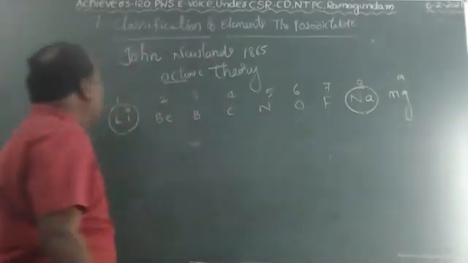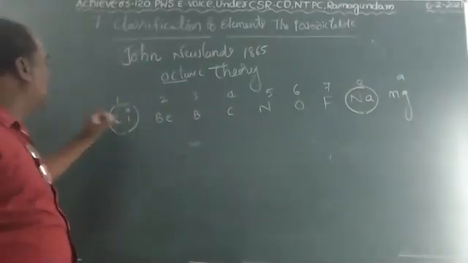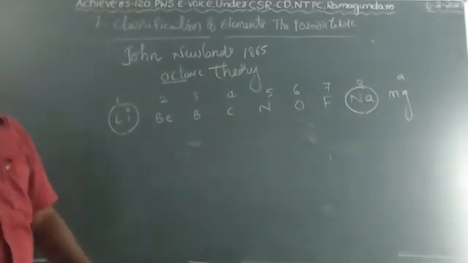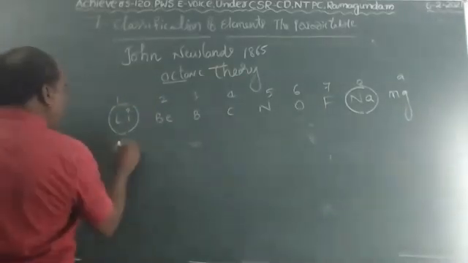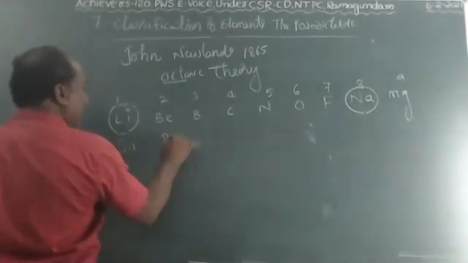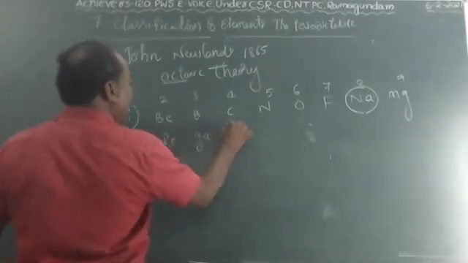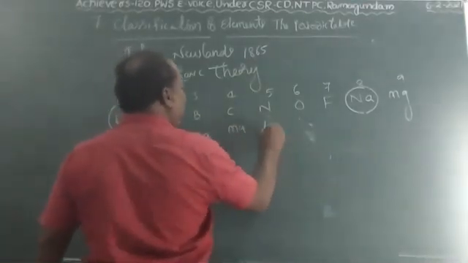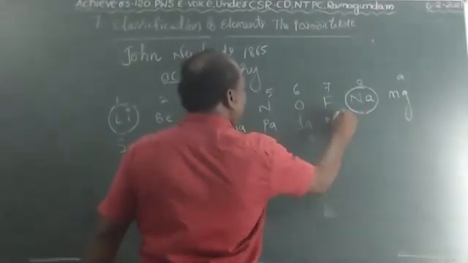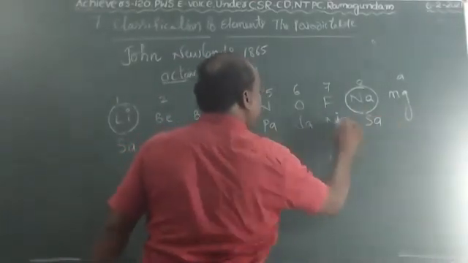One more method: he proved this theory according to Indian classical music notes. The notes are sa, re, ga, ma, pa, da, ni, sa.